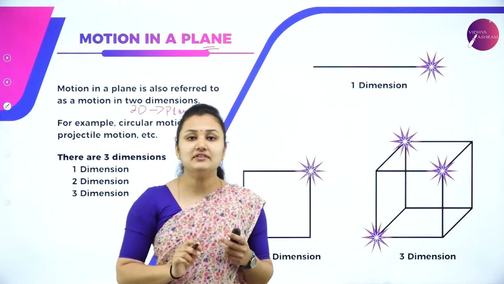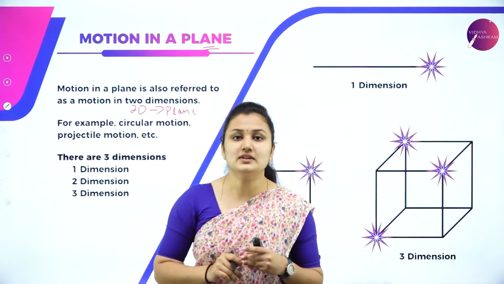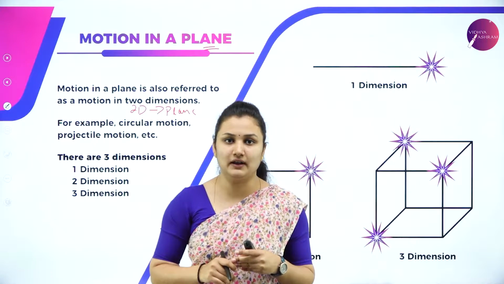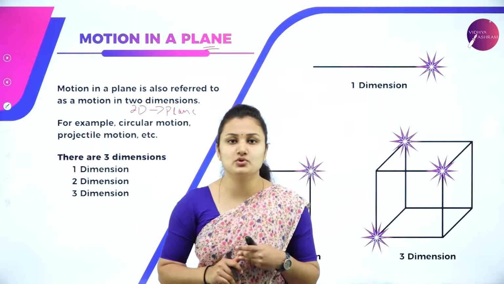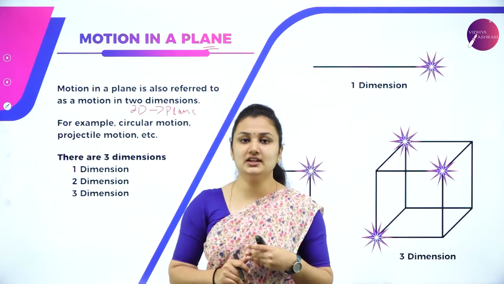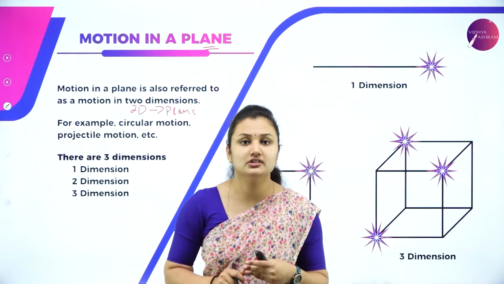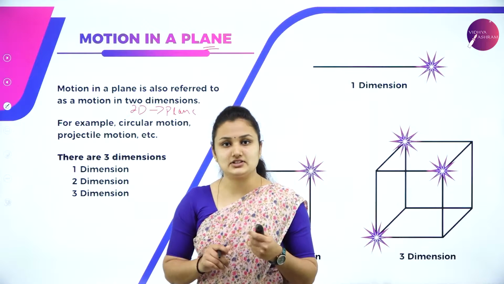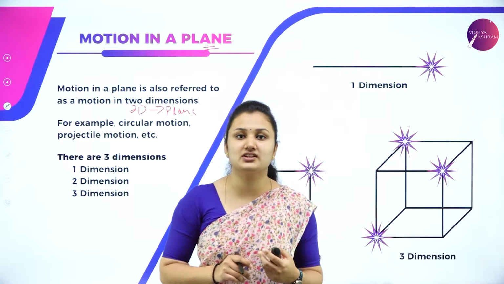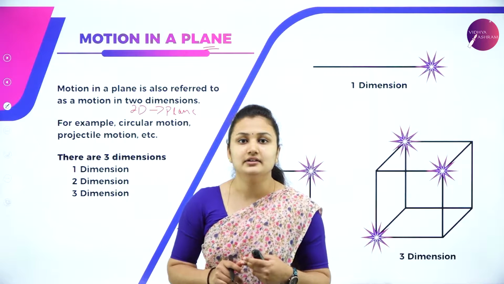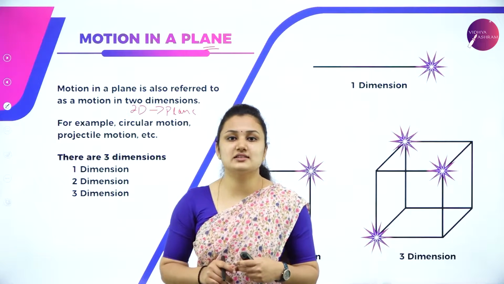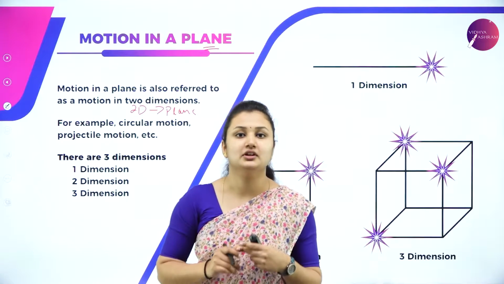In the previous chapter, chapter 3, we studied motion in a straight line. In one-dimensional motion, we studied velocity, speed, acceleration, displacement, instantaneous velocity, instantaneous acceleration and path length. All these concepts we studied in one dimension.